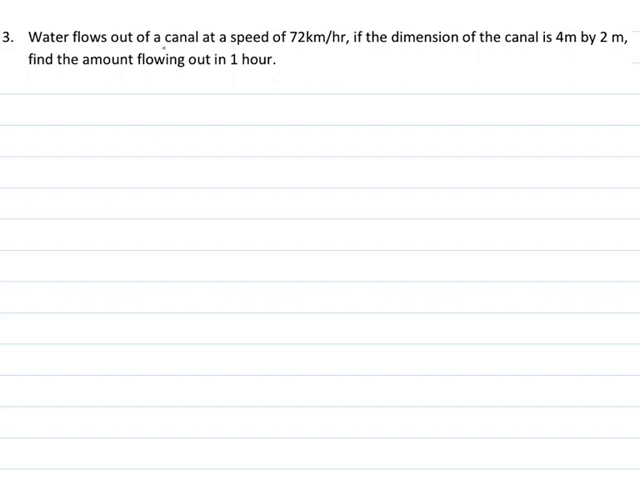Water flows out of a canal. Now in this case we have a canal at a speed of 72 km per hour. If the dimensions of the canal is 4 meter by 2 meter, find the amount of water flowing in 1 hour. That would be a lot of water. So here we are dealing with a canal. So what shape are we dealing here? Canal is a cuboid. We'll have to use the formula of a cuboid.